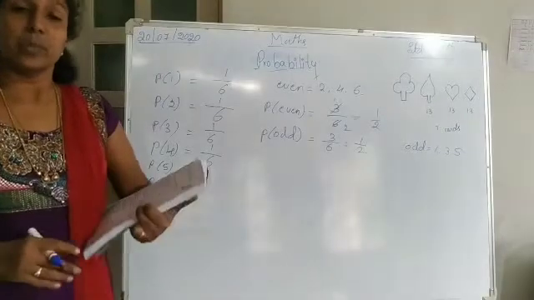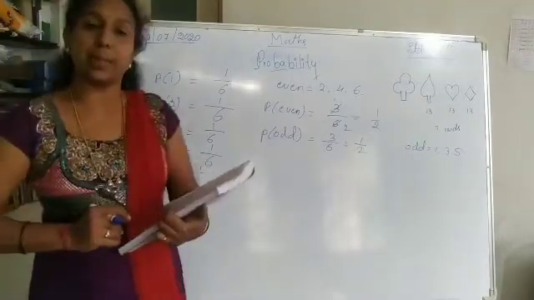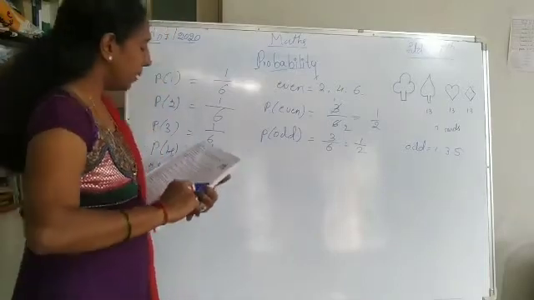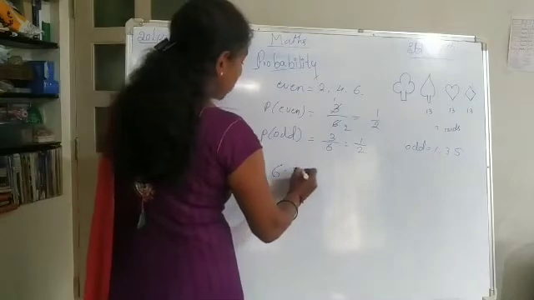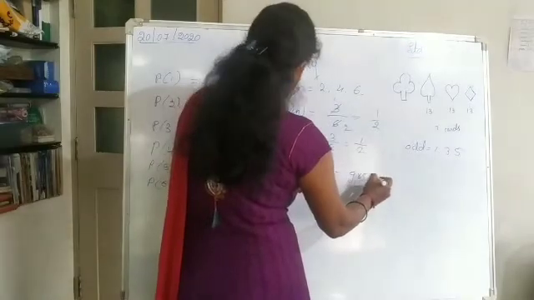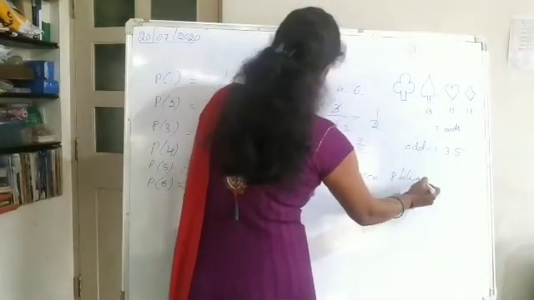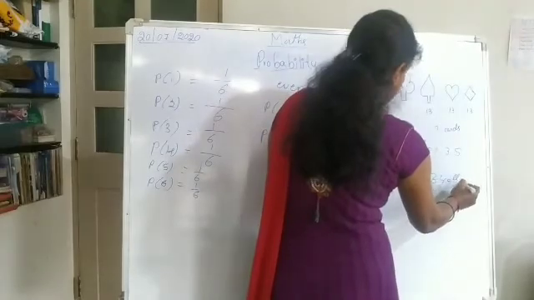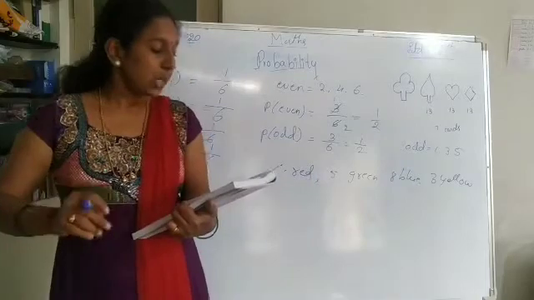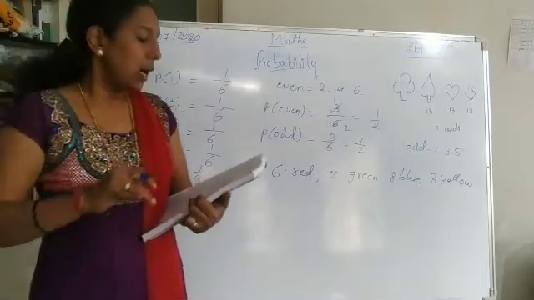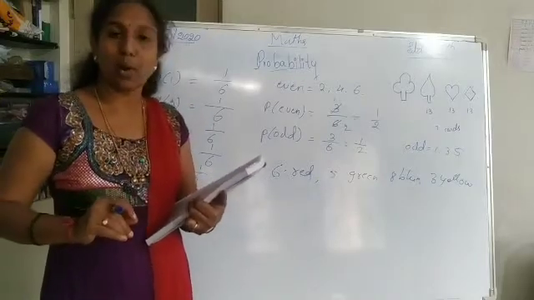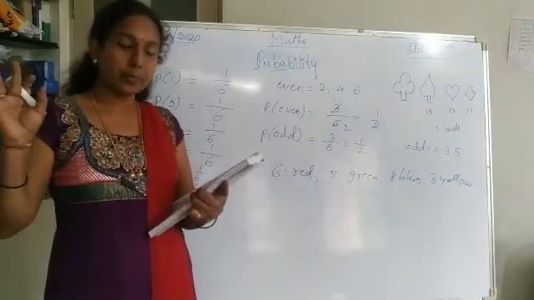So which are those? Let me take one example. They are given here, choosing a marble. In choosing a marble, they are given here how many? 6 red marbles, 5 green, 8 blue, 3 yellow. So these are the marbles in one basket. Okay. So here what they are doing, they are keeping all the marbles in one bowl, and we have to pick one.